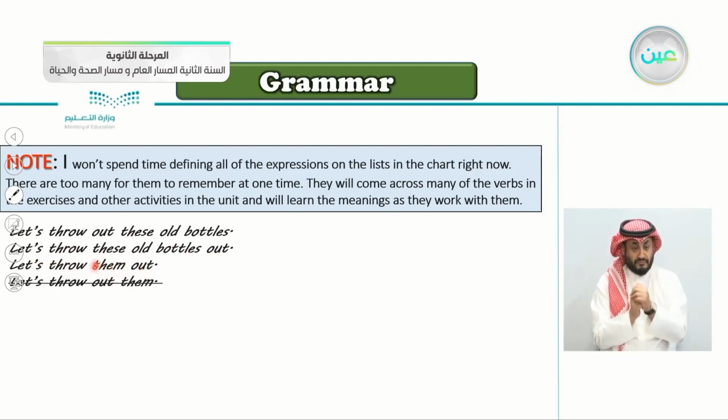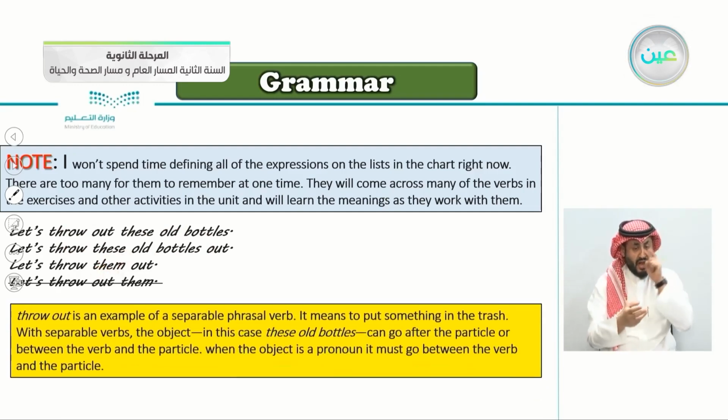So the pronoun them here is in the middle. We don't say let's throw out them. If it's a pronoun, you have to put it in the middle. But if it's not a pronoun, you can say throw out these old bottles or throw these old bottles out.